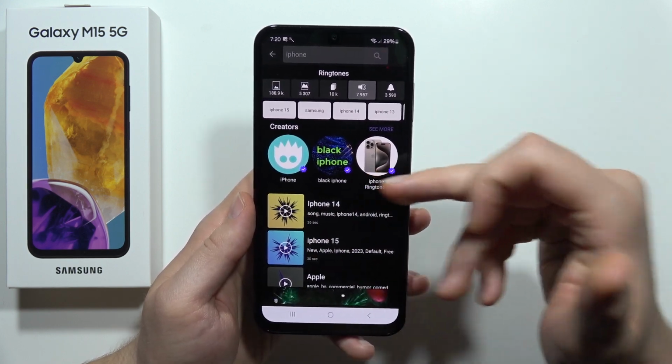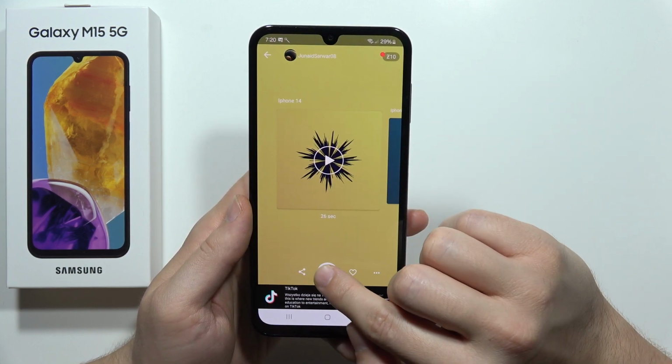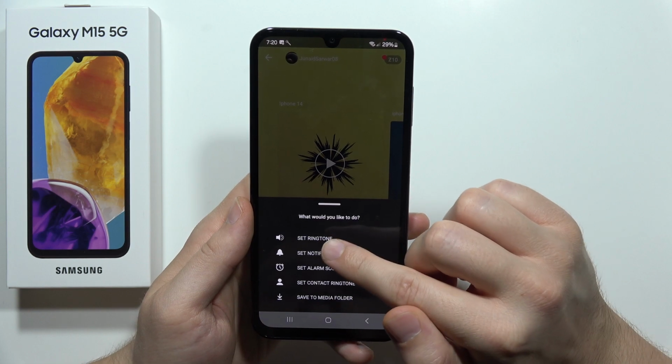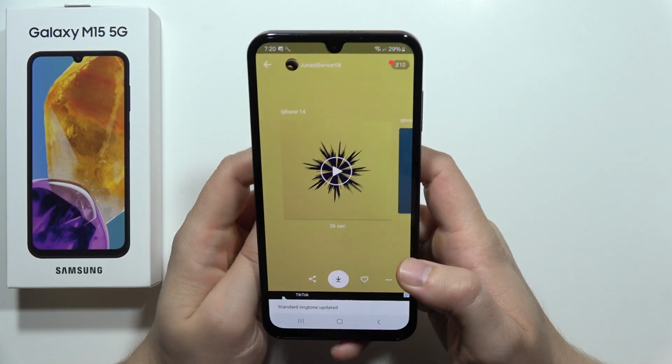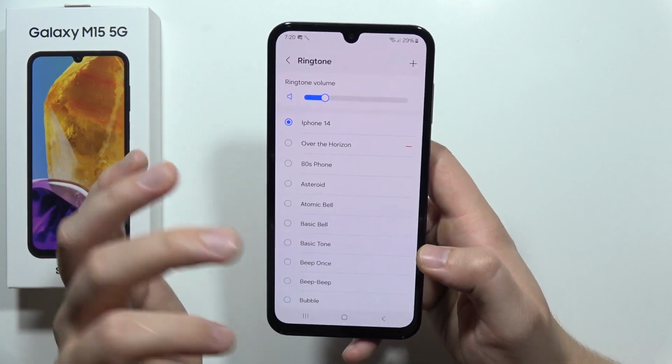So if you are looking for this specific sound, you can just click on this, tap right here, then select to set as a ringtone. And now when you go back into the settings, as you can see, we can actually find this ringtone.